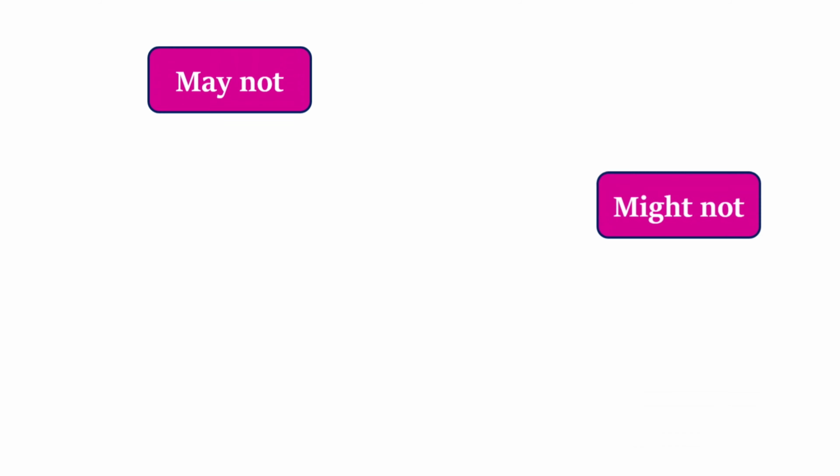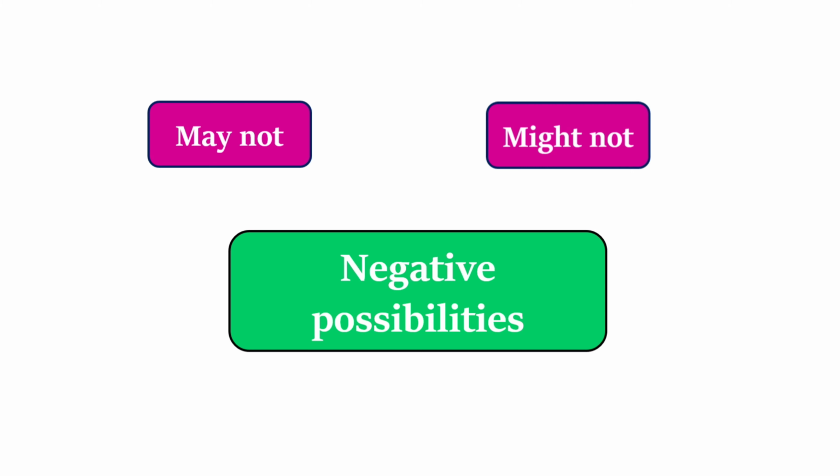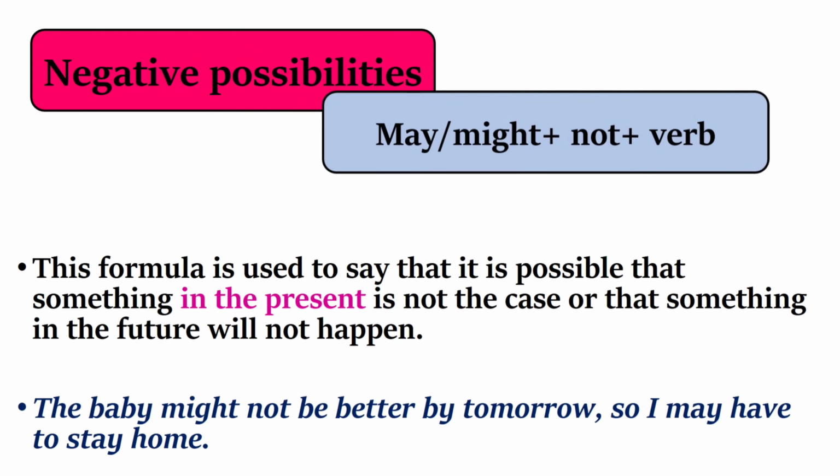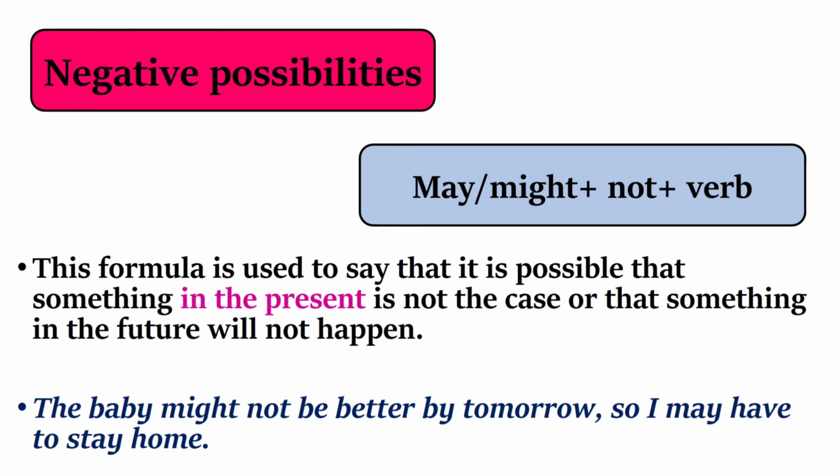Might not and may not are used for negative possibilities. The other part is negative possibilities. May, might, plus not, plus verb. This formula is used to say that it is possible that something in the present is not the case or that something in the future will not happen. For example, the baby might not be better by tomorrow, so I may have to stay home.